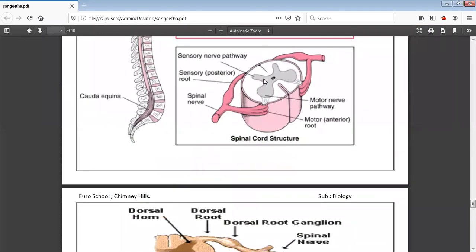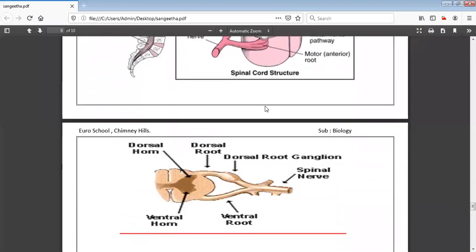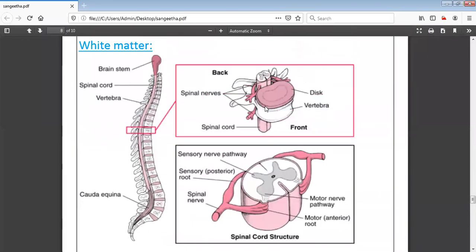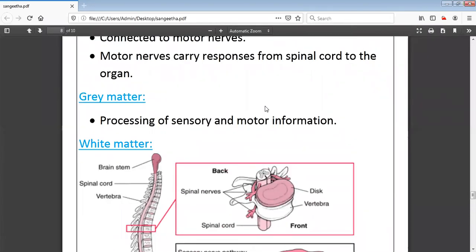When you come across the gray matter, the gray colored part is surrounded by white matter. Gray matter helps in processing both the sensory as well as motor information. The white matter acts as a central canal for all the processes done in the spinal cord. So is the structure of the spinal cord clear? Everyone is clear with the structure of the spinal cord? Yes, ma'am. Ma'am, can you please tell the function of the dorsal horn again, ma'am?